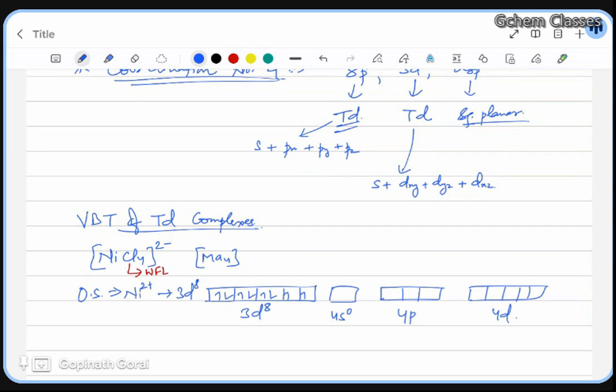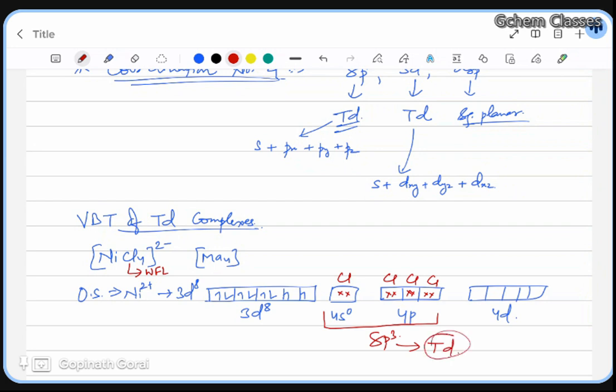But see how many orbitals do you need? As I told you in classes, the demand and supply: if 4 chlorides are coming, you have to occupy 4 orbitals. If 6 are coming, you have to occupy 6. Now 4 chlorides are there, so let us take the 4 chlorides' negative charge and fill it up with the orbitals. 1 chloride donates 2 electrons, second chloride, third chloride, and fourth chloride. Done. Now you just see how many orbitals have been utilized: 1s and 3p. So that's why it is sp3. And sp3 means we know it is tetrahedral.